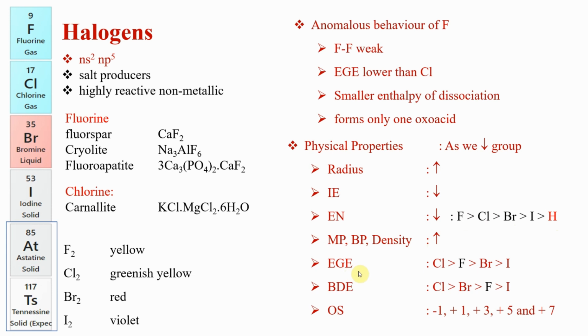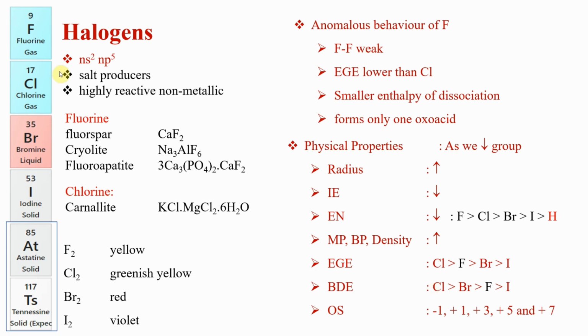Electron gain enthalpy, you want to remember, fluorine is less than chlorine. Now go back to your lectures on the nitrogen group, oxygen group and fluorine group, and see where the electron gain enthalpy is placed. Oxygen is not only less than sulfur, it is actually less than all of them. Whereas fluorine is only less than the second member. Okay, you want to remember that. The bond dissociation energy, as I said, shows the anomalous behavior of fluorine.